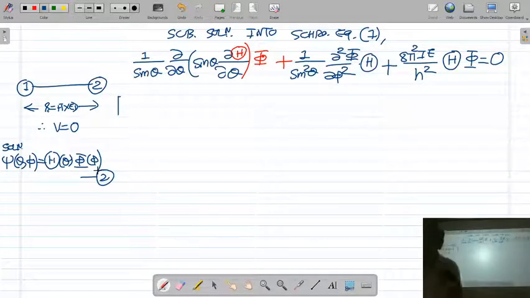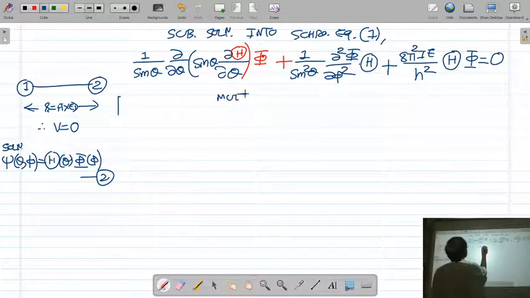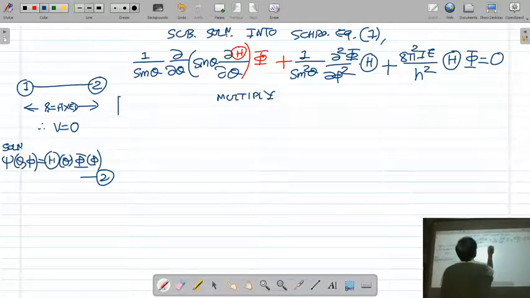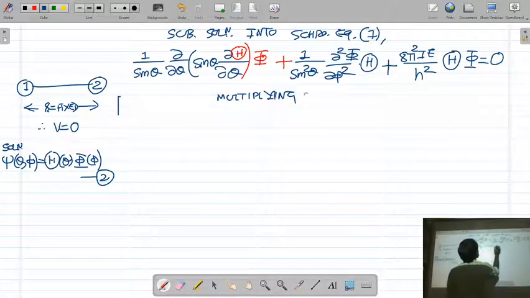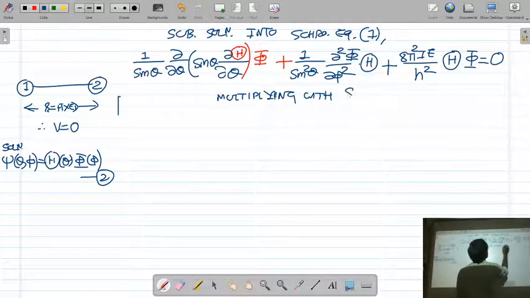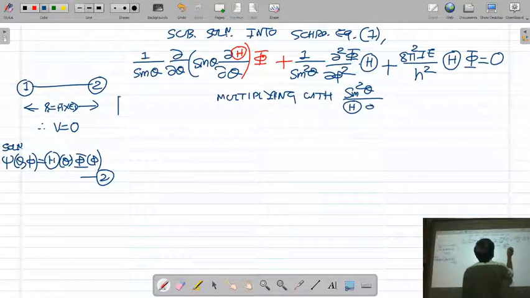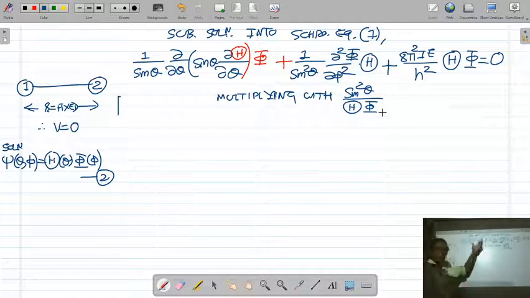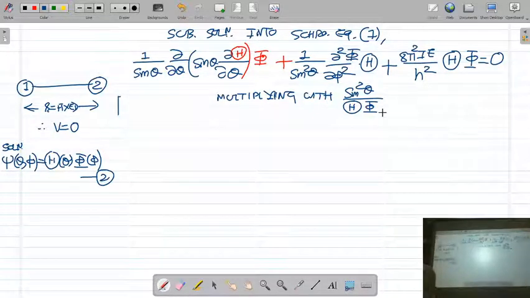Now multiply this equation with sin square theta upon capital theta capital phi. If I multiply this equation with the term sin square theta upon capital theta into capital phi, what do we get?